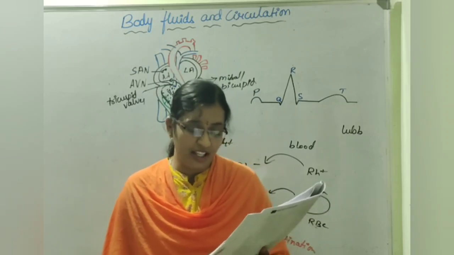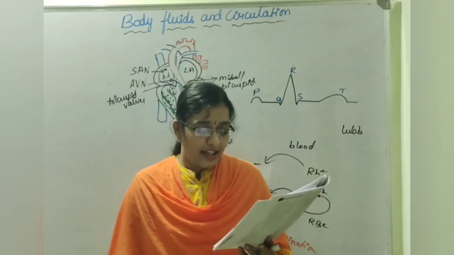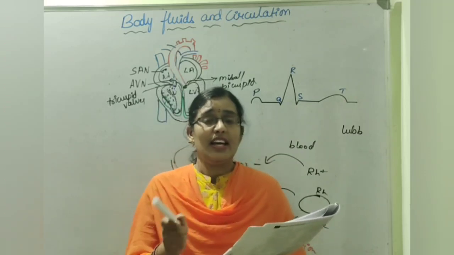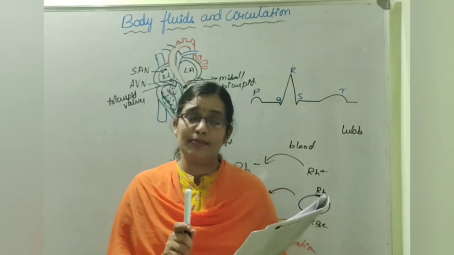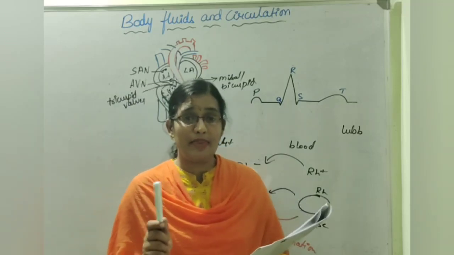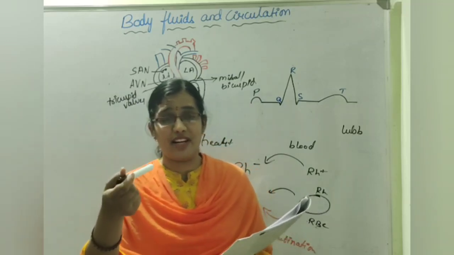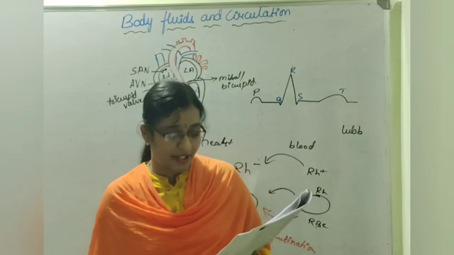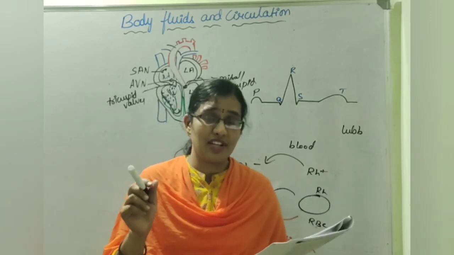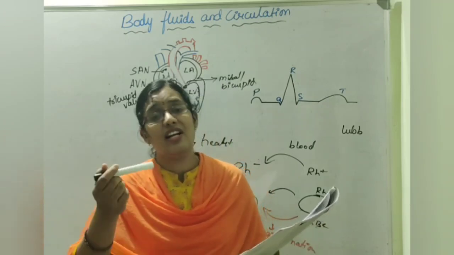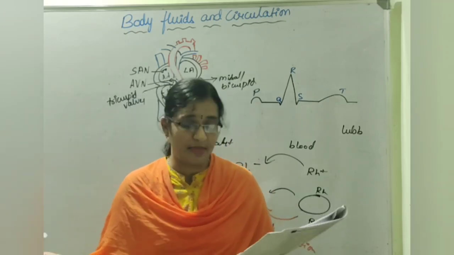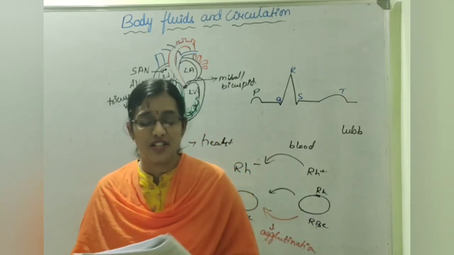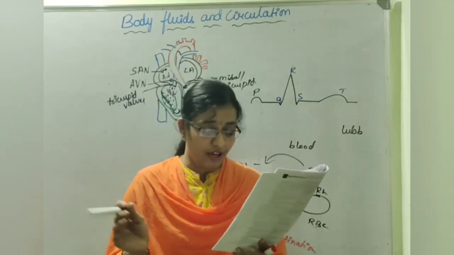normal blood pressure is 1, 80. What do you mean by blood pressure? So it is the pressure exerted by the blood against the wall of arteries is called blood pressure. BP is given by systolic pressure by diastolic pressure. So what is the systolic pressure? It is 120 mmHg, whereas diastolic pressure is 80 mmHg. And the difference between them is called pulse pressure, which is 40 mmHg.